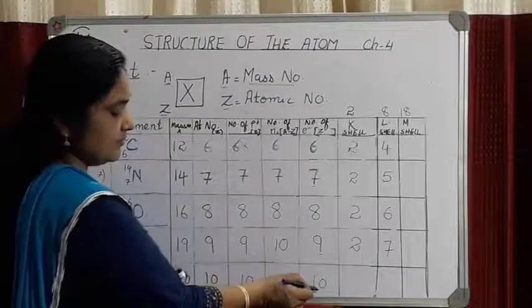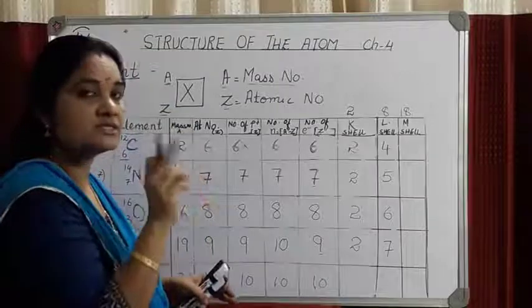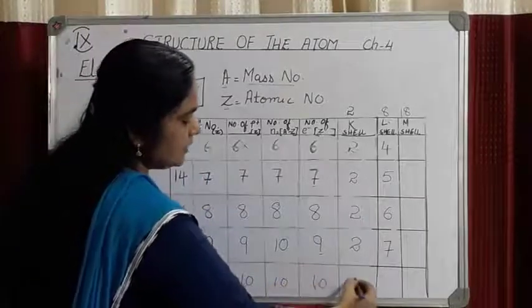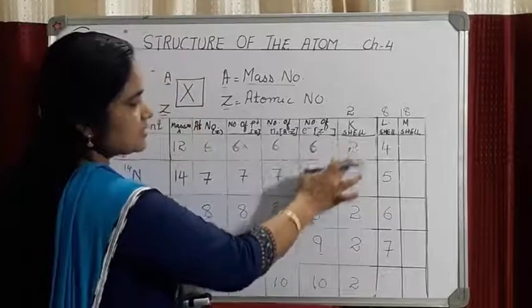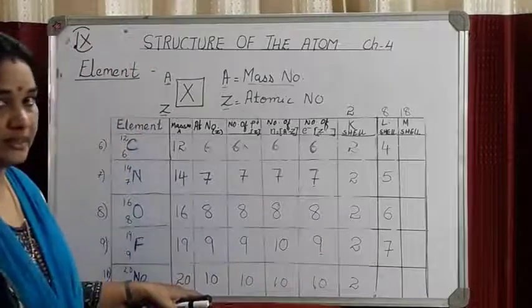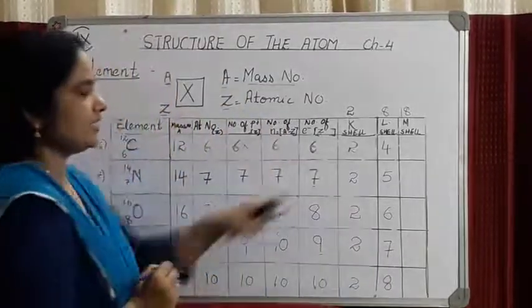Now which number will be taken for distribution? So 10 electrons, how are they distributed in the various energy shells? In the first shell, how many electrons can be occupied? 2. That is the maximum number of electrons in the first shell. So 10 minus 2, how many electrons remaining? 8. So 8 electrons occupy the next shell, L.